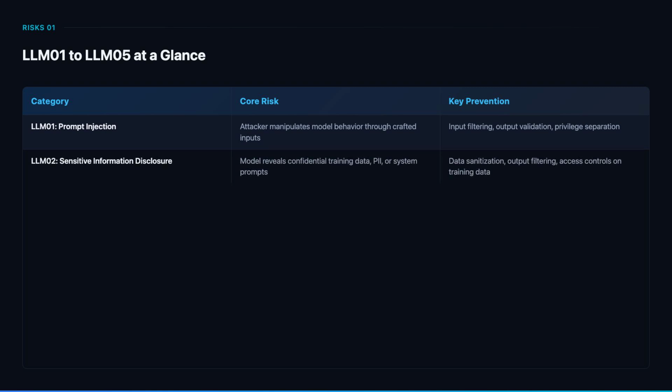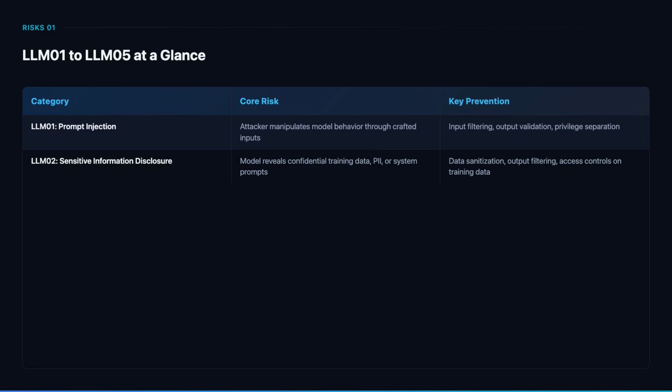LLM 02 sensitive information disclosure occurs when models reveal confidential information from their training data, expose system prompts, or leak personally identifiable information. Models can memorize and reproduce sensitive data they were trained on. Prevention requires sanitizing training data, filtering model outputs for sensitive patterns, implementing access controls on training data, and never including secrets in system prompts.